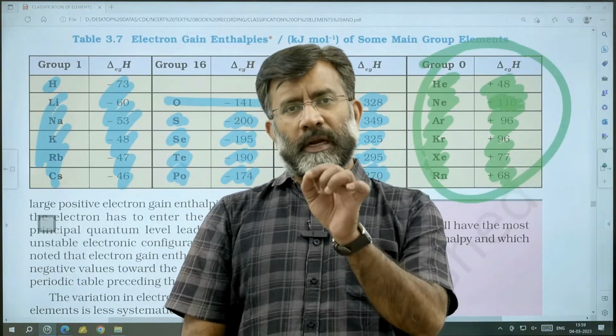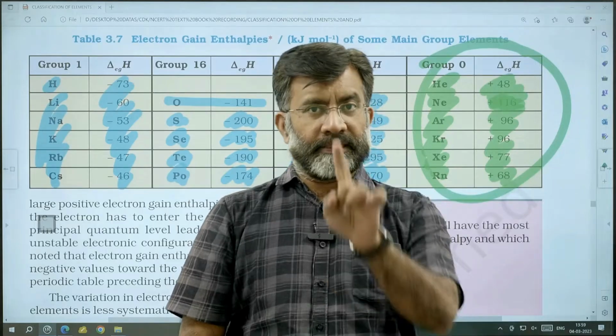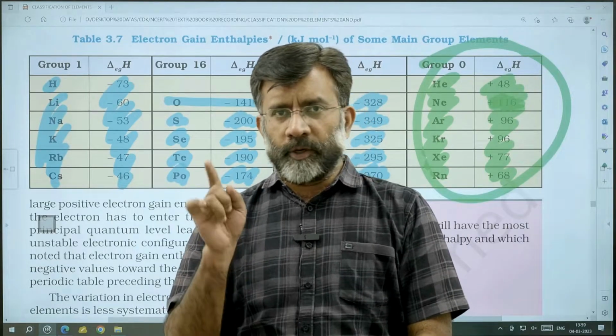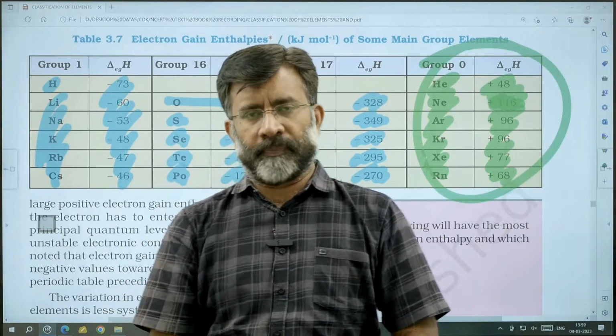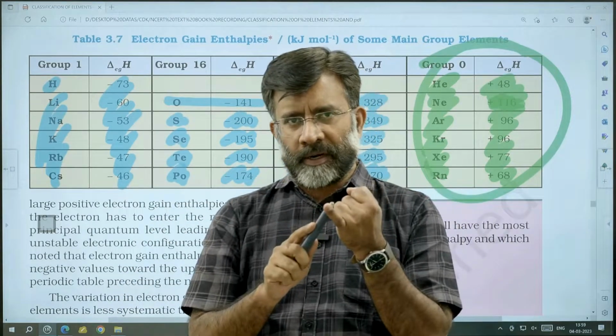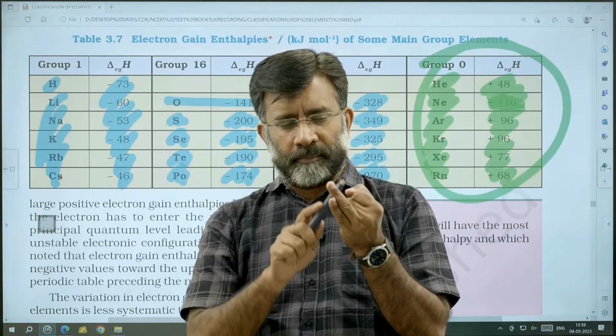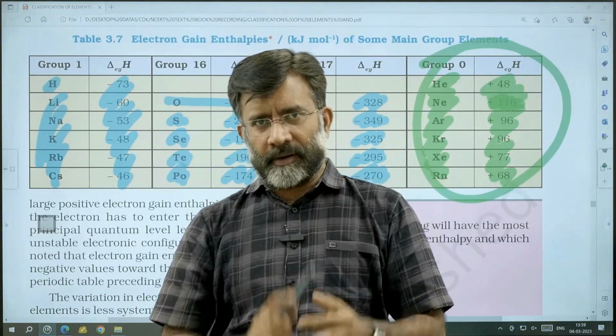So from a neutral atom, if electrons are removed, it is ionization enthalpy. To a neutral atom, if electrons are added, it is called electron gain enthalpy. So atomic size, trend number 1. Ionization enthalpy, trend number 2. Electron gain enthalpy, trend number 3.